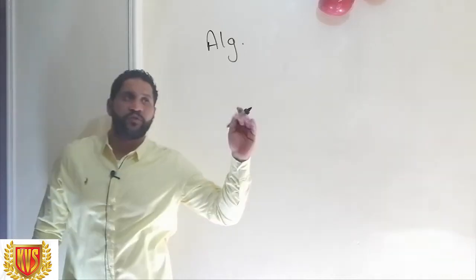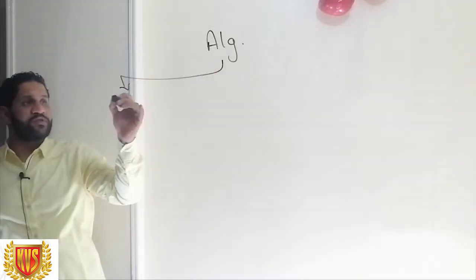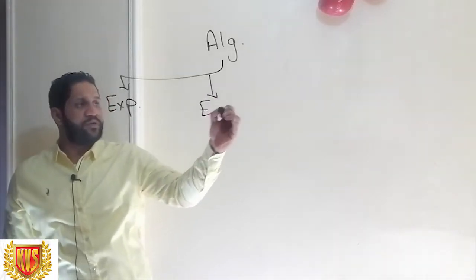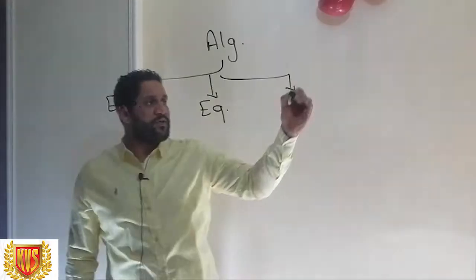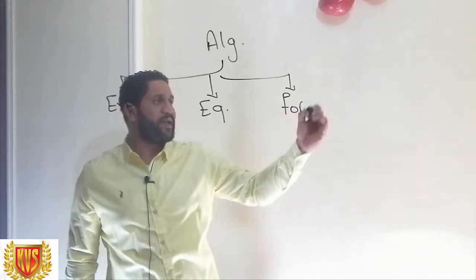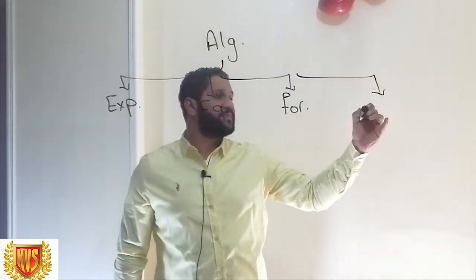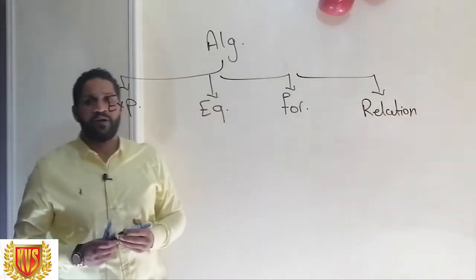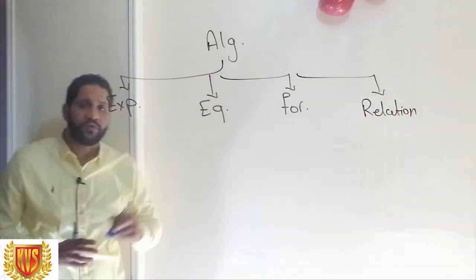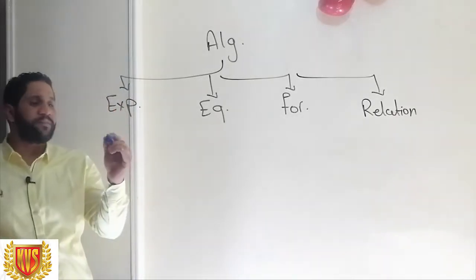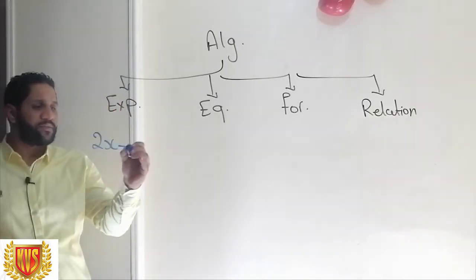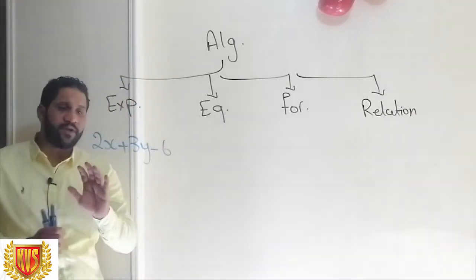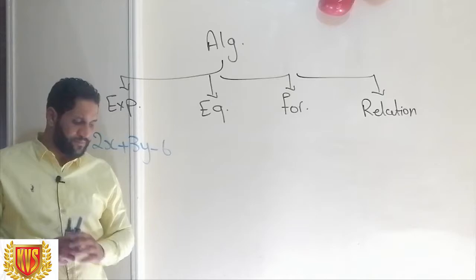Algebra is divided into four things, everyone: something called expressions, the second called equations, the third called formulas, the fourth is the relation. Let's take an example of each one, and you must know their names. An expression is something like 2x plus 3y minus 6. An expression is something like numbers with letters.